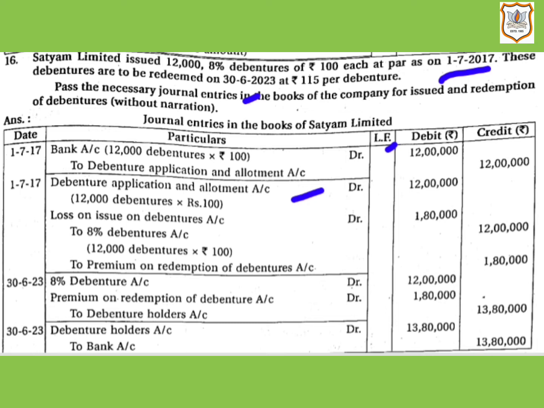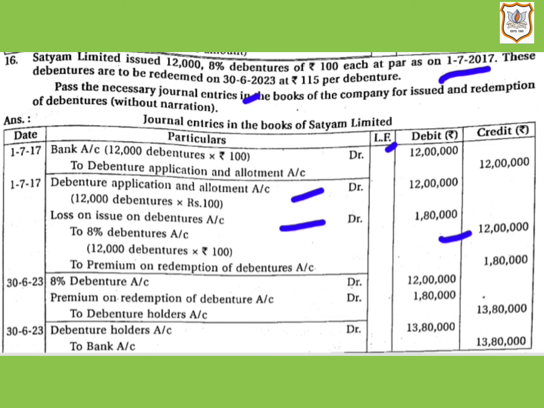Then loss on issue of debentures account will be debited, as it is a loss, by rupees 1,80,000, that is the premium amount to be paid at the time of redemption. Then 8% debentures account will be credited by rupees 12 lakh, that is at face value of debentures.